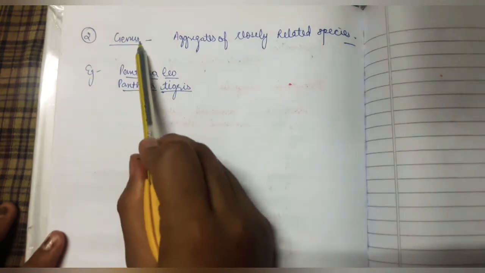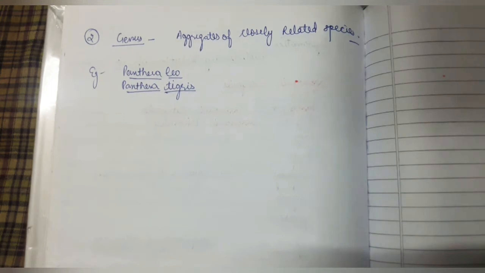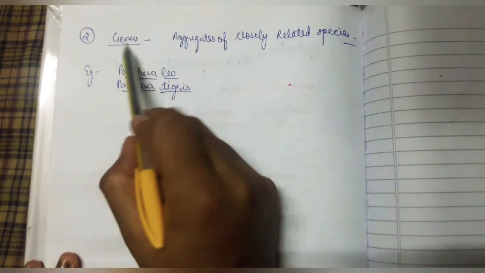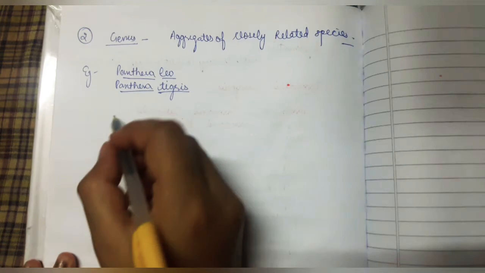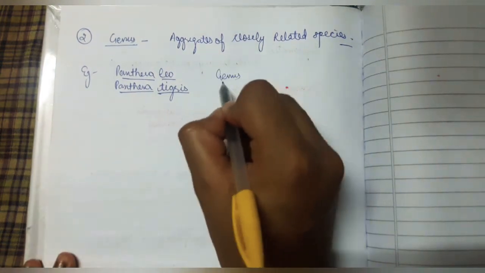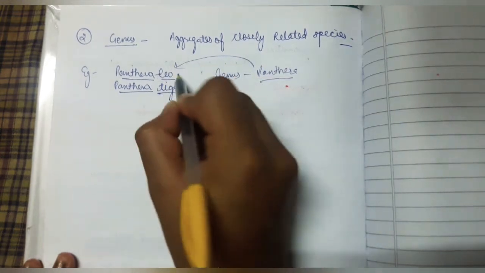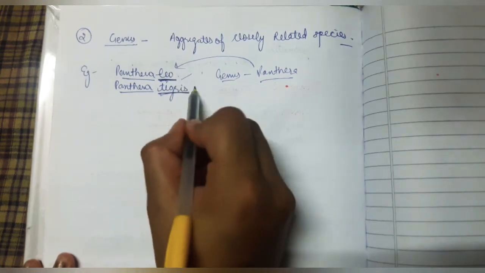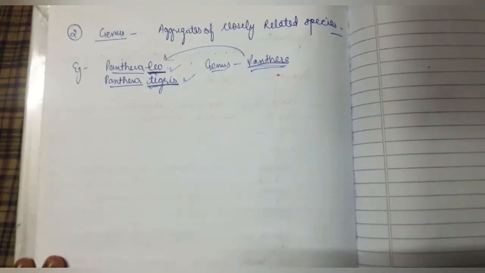Next category is genus. Genus comprises a group of related species which have more characters in common in comparison to species. We can also say that genus is an aggregate of closely related species, so genus includes many species. For example, the genus Panthera includes two species, leo and tigris. These two species are included under this genus, and also one genus differs from another genus.